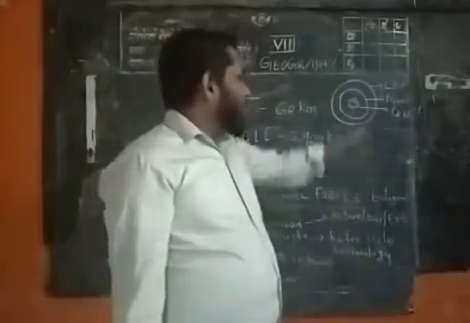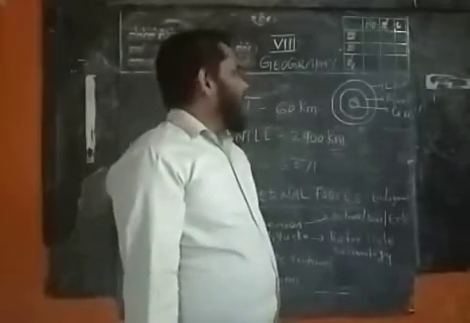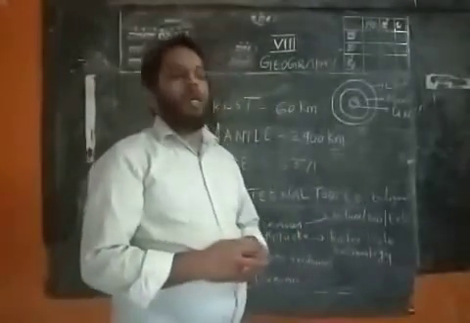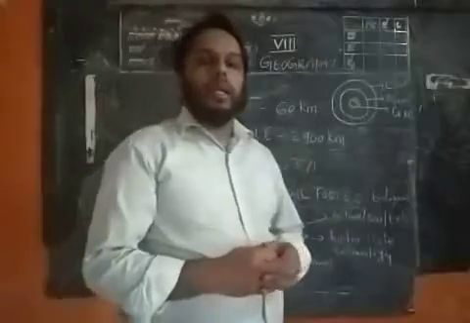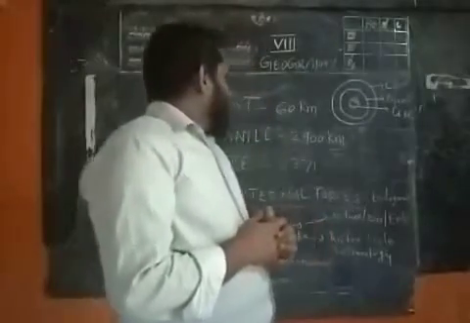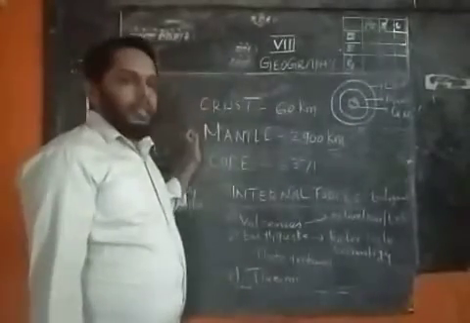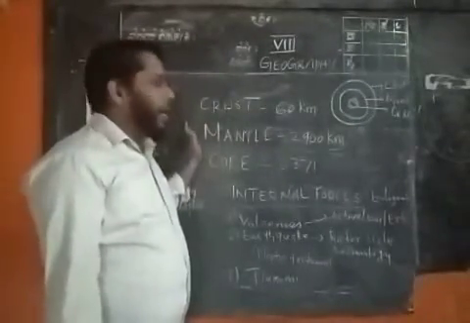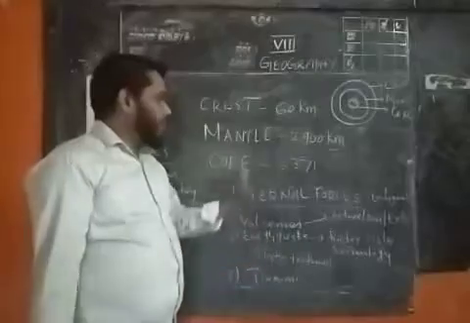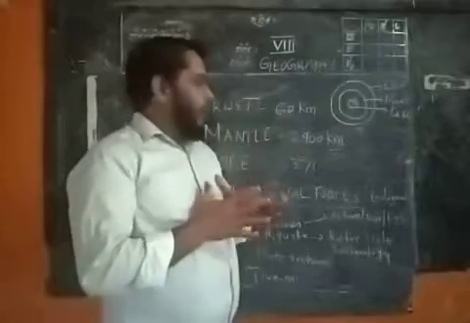The mantle in the middle has a depth of 2900 kilometers, and the innermost layer is called core, and its depth is 6371 kilometers. So once again, my dear students, the outer layer is known as crust, 60 kilometers, mantle 2900 kilometers, core 6371 kilometers. These are the depths of these three layers.